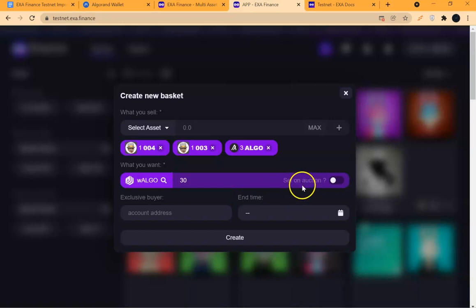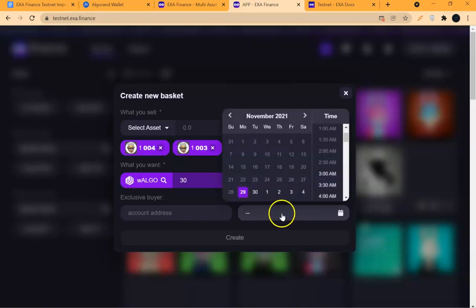Because I am setting a basket on auction, I have to toggle this on. Now note something. It will not let me create until I put time because I am auctioning. Auction has to do with time. Auction has to start and end within a particular time frame. So I select the time I want it to end.